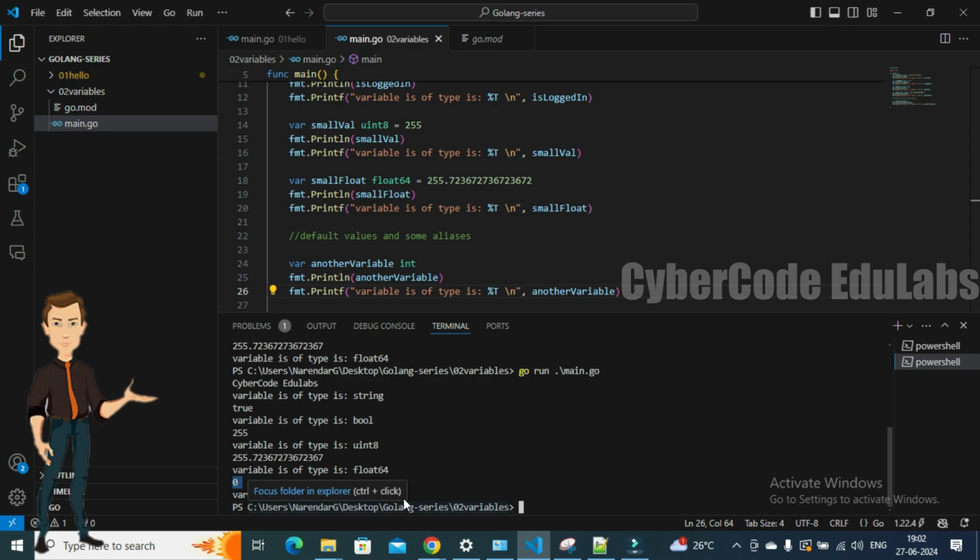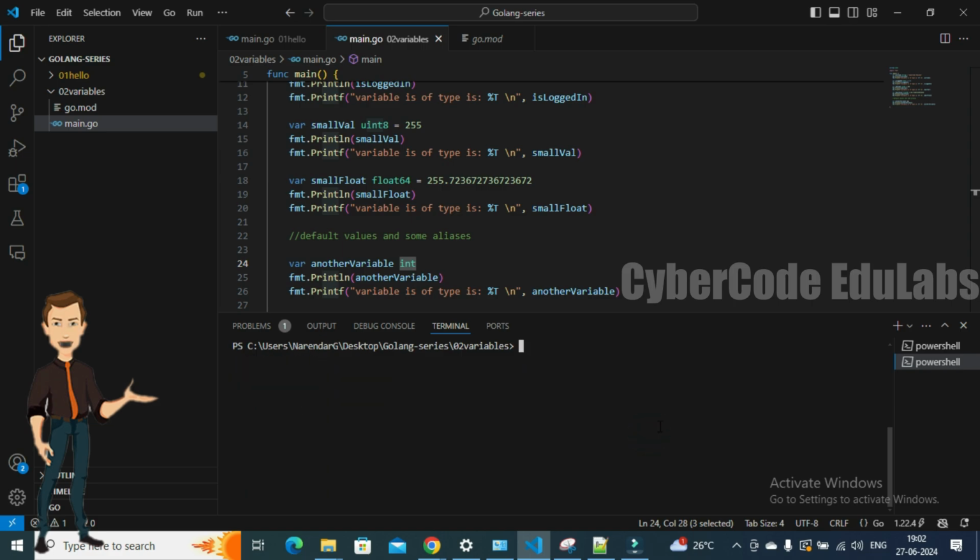The same goes for the string as well. So just try to find out what is there in the string. You just declare it as a string here. In the place of int, you just give it as a string and try to check what value it is going to give us when you run the code. So just let me know what value you get in the comment section. It's a simple exercise for you. Just do it.